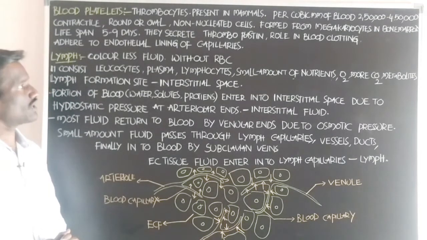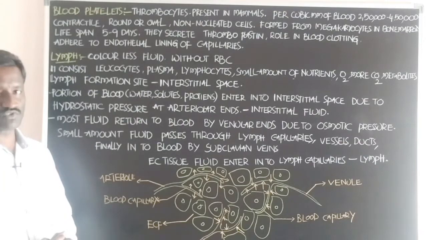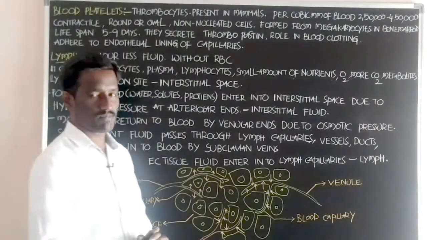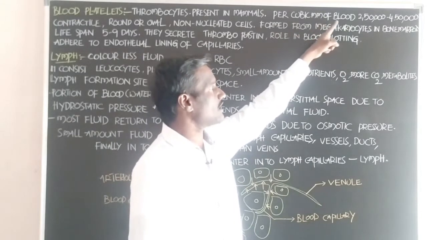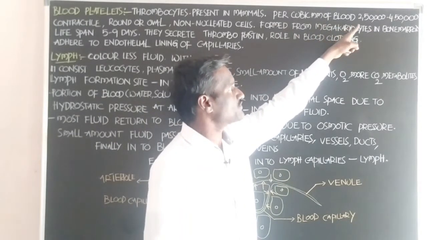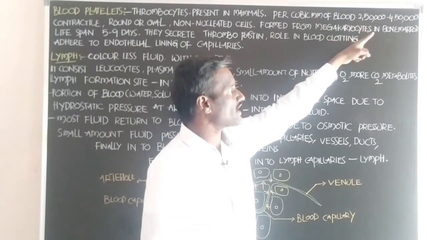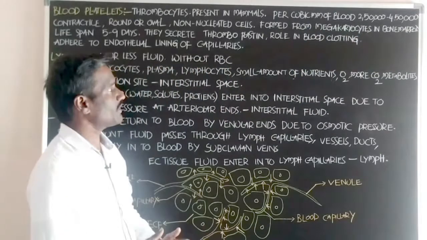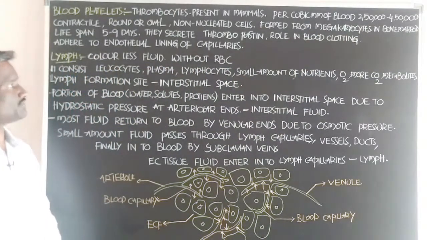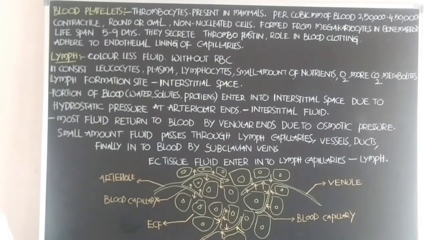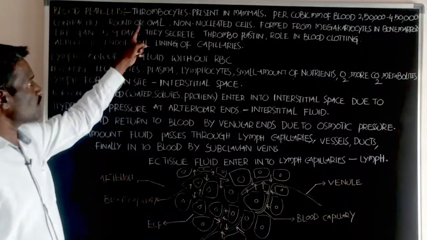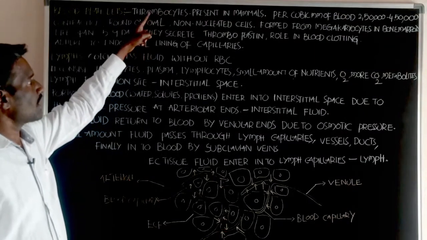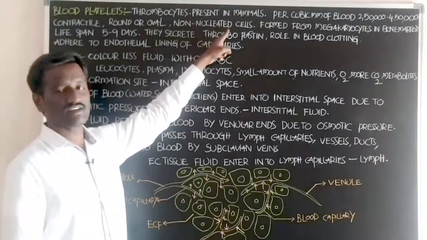What about the count of the thrombocytes or the blood platelets? Per cubic millimeter of blood, these are 2,50,000 to 4,50,000 in human beings. Next, blood platelets are contractile, round or oval shaped structures, and non-nucleated cells.